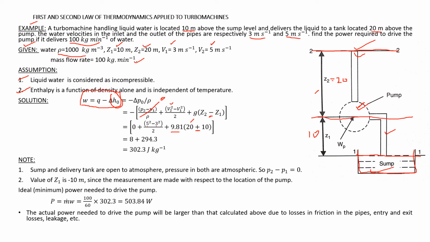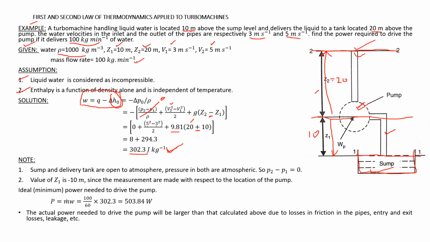I'm measuring it downward, so I rate it as minus 10, whereas I'm measuring it in the opposite direction, so I rate it as plus 10. Got it? So my answer for work done will be 302.3 joules per kg. So to transfer every kg of water, we need 302.3 joules of energy.